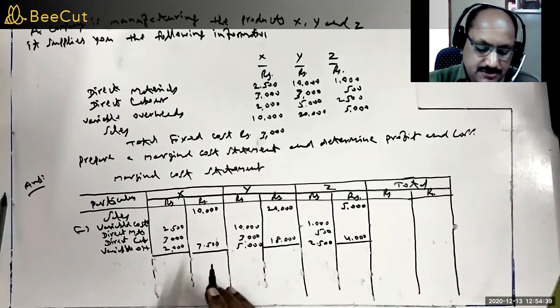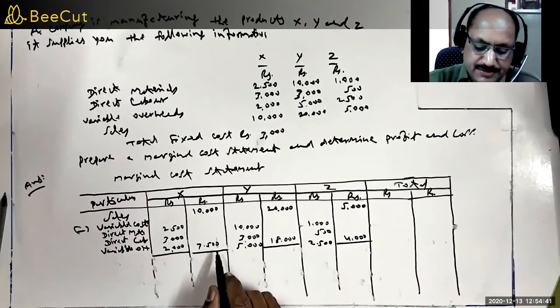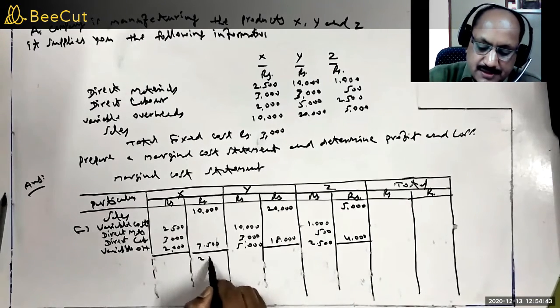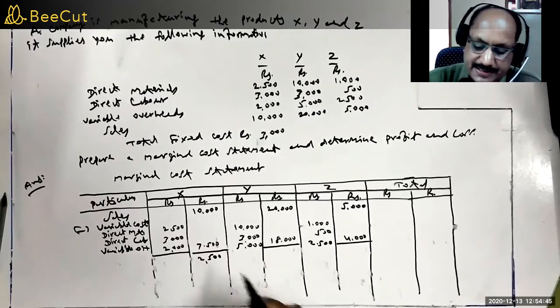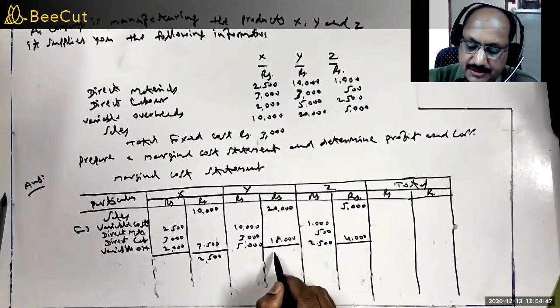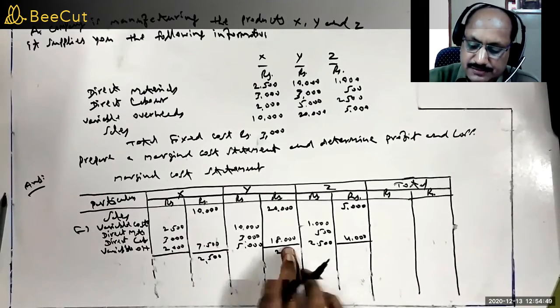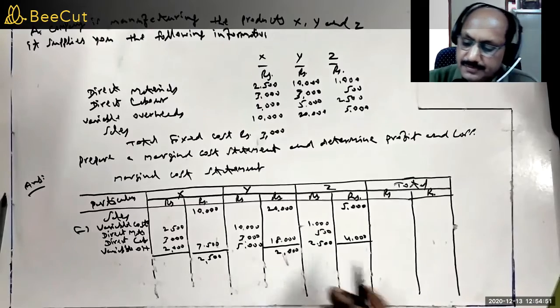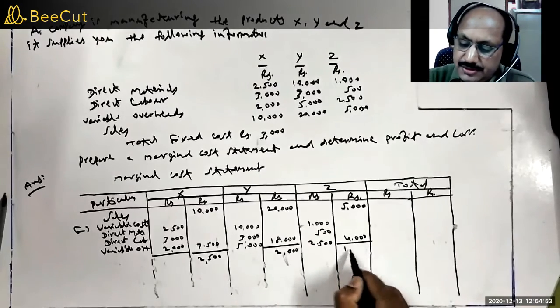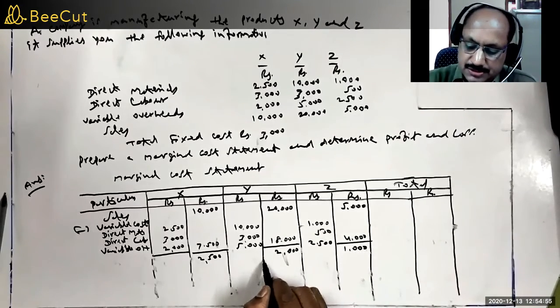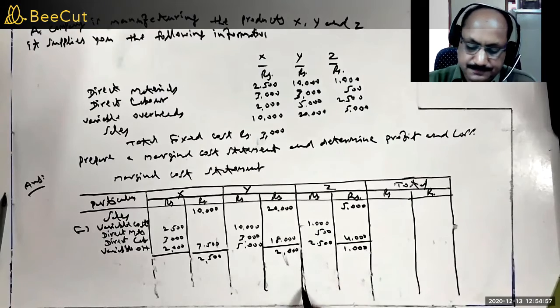Then we subtract the variable cost from the sales. You will get rupees 2,500 for X. For Y it is rupees 2,000 and for Z it is rupees 1,000. So this is contribution.